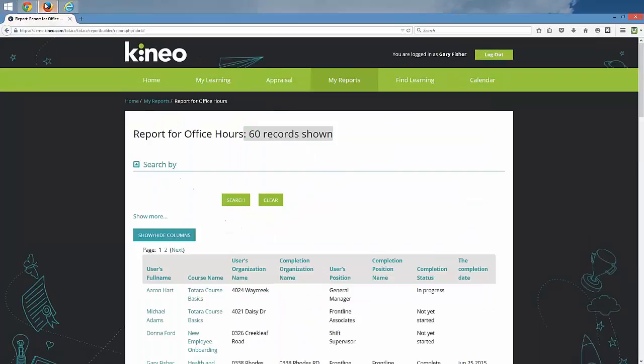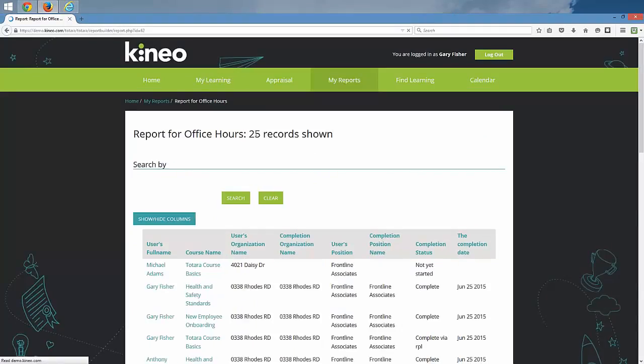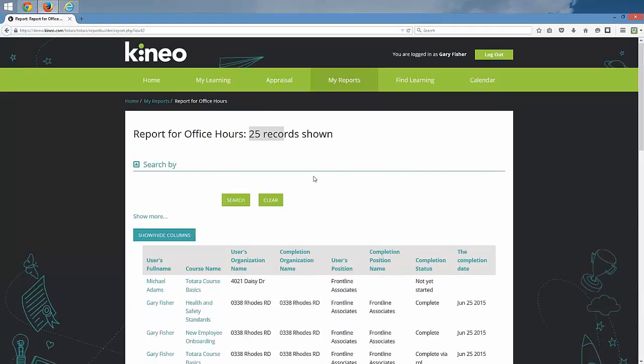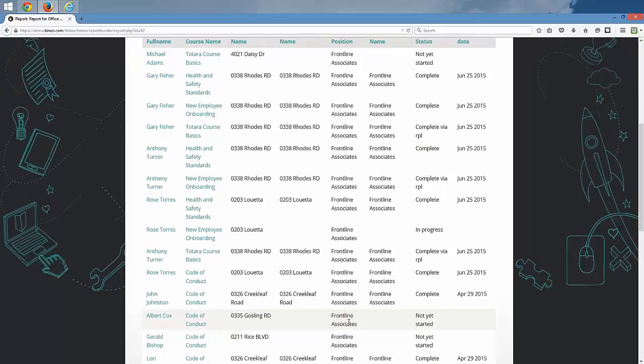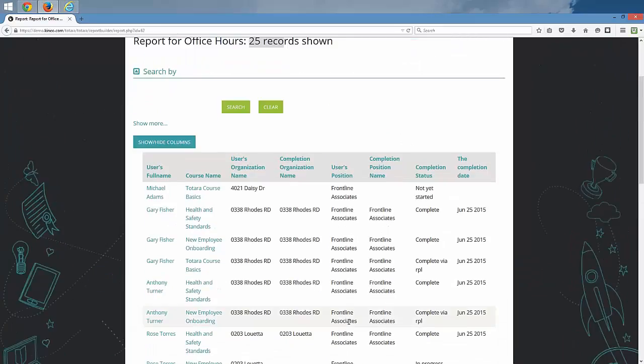And what we'll do, we'll go over here to Gary, and I'm going to refresh the screen. You see that dropped drastically. It dropped down to 25 records shown. So now he's only seeing people who are frontline associates. He's no longer seeing those people who are ranking a bit higher than him. He's no longer seeing those individuals. Now, you may ask, why in the world would I want someone who's a learner on my site, why in the world would I want them to see what other learners are doing?